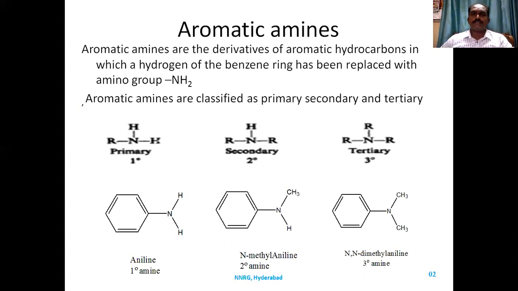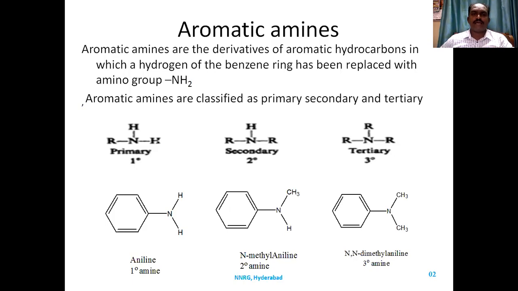Aromatic amines are the derivatives of aromatic hydrocarbons in which the hydrogen of benzene is replaced with an amino group. Where the amino group is substituted directly on the aromatic nucleus, they are called aromatic amines.